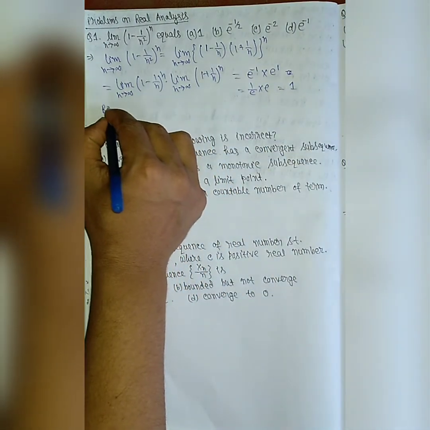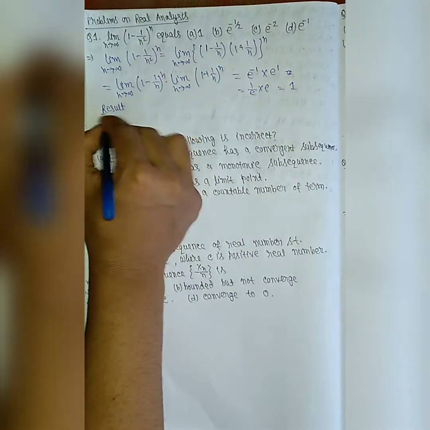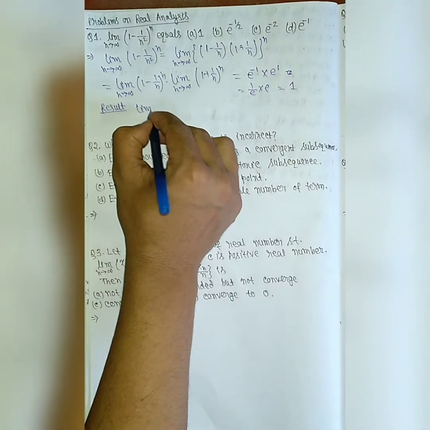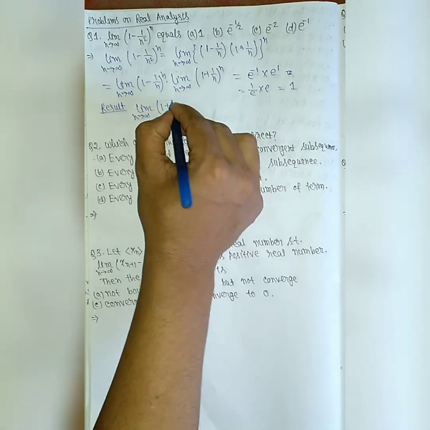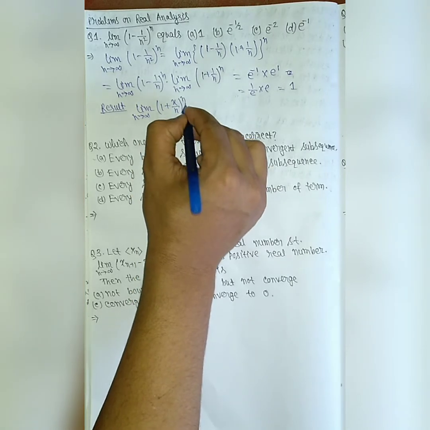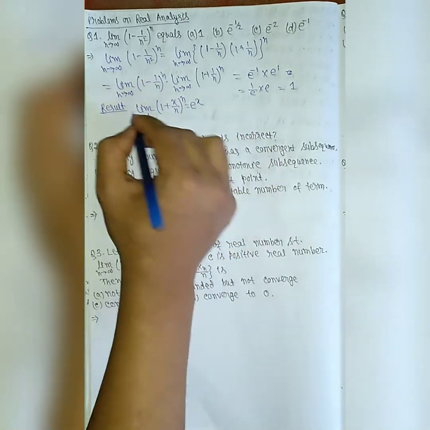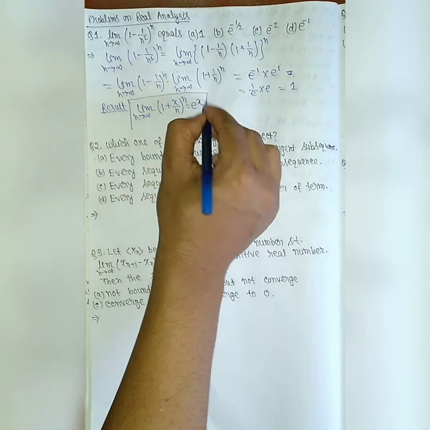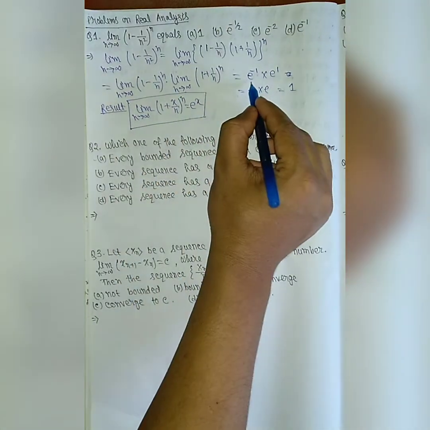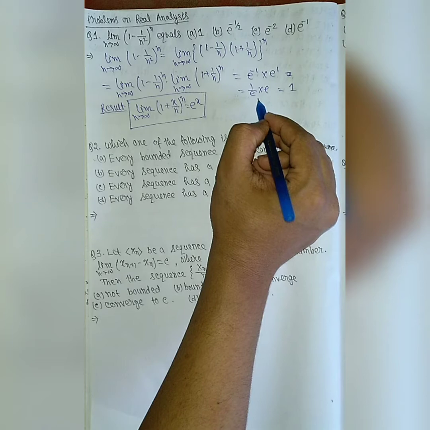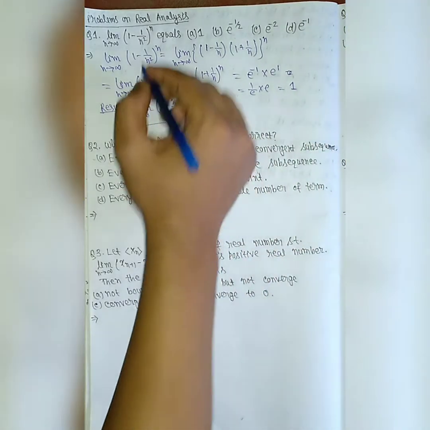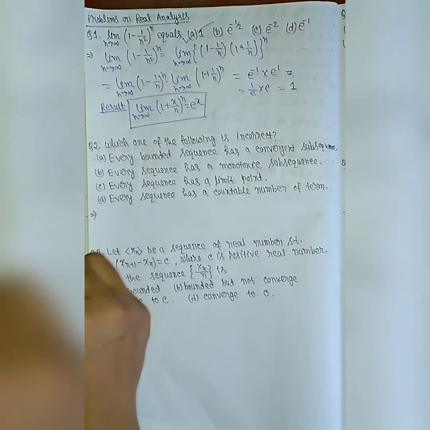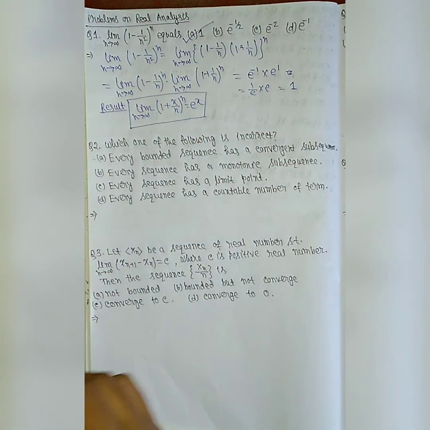We have a result that limit n tends to infinity (1 plus x by n) whole to the power n is equal to e to the power x. Using this result, we get e to the power minus 1 and e to the power 1. So it cancels and we get the answer as 1. So the value of this limit is equal to 1, and option A is the correct option.